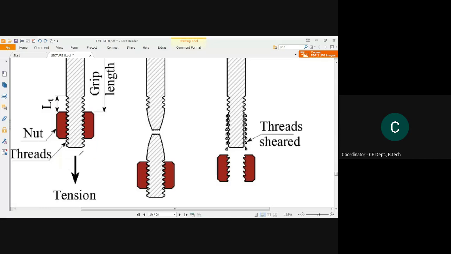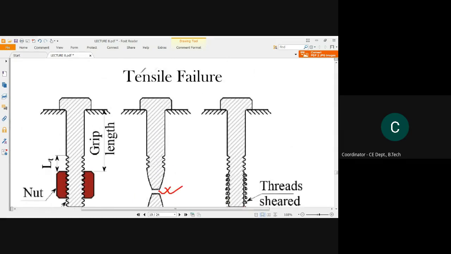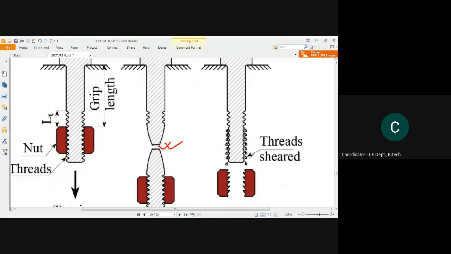See here, if a tension force is applied, this kind of failure may happen. A necking you can observe here. Before the failure, a necking will occur. So this kind of failure is also known as tension failure in the bolt. Another kind of failure which can happen is in the threaded part. See, these were the threaded part, right?